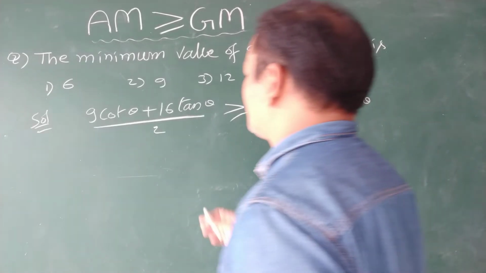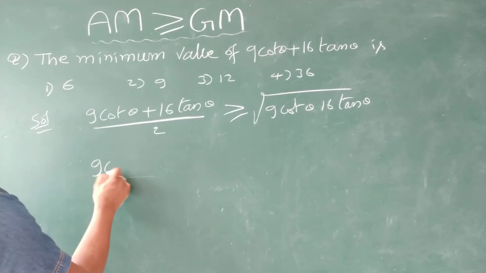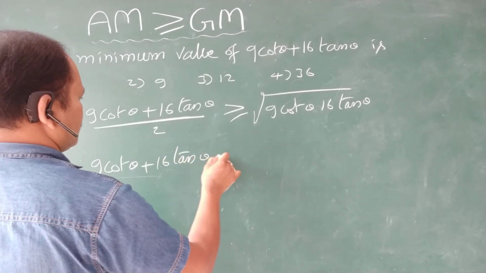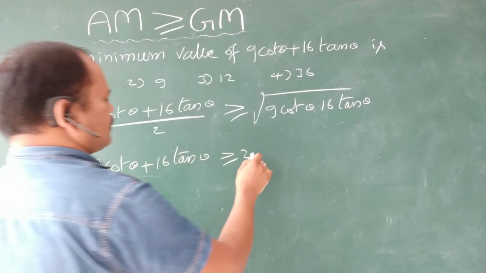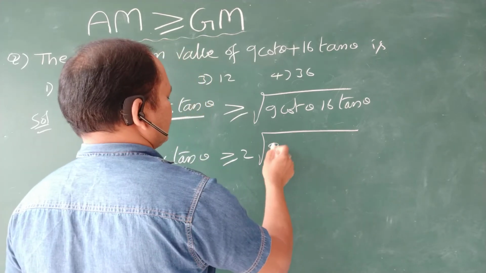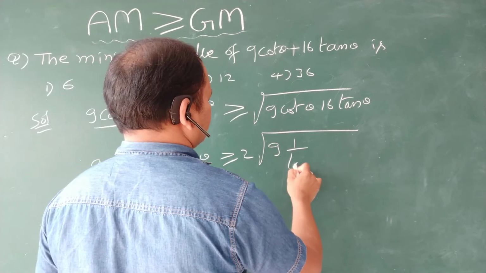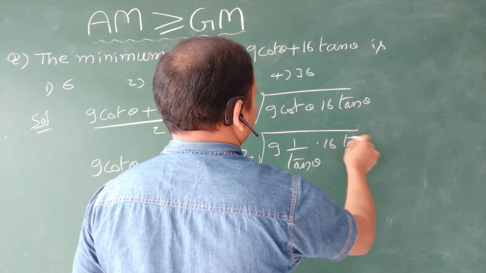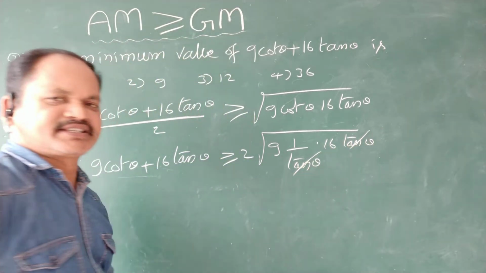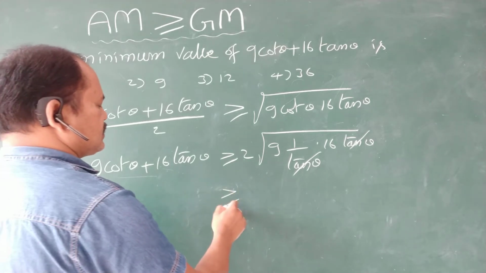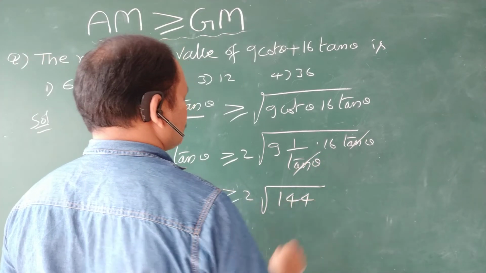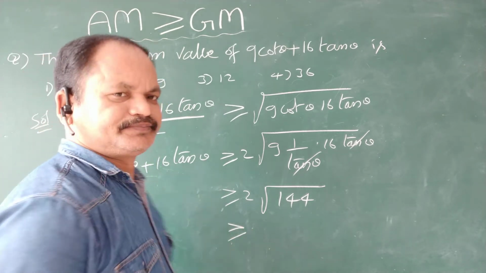Now from this we write 9 cot theta plus 16 tan theta greater than or equal to 2 times the square root of 9 into cot theta, which is 1 by tan theta, into 16 tan theta. The tan theta gets cancelled. This is 2 times root of 9 into 16, which is 144.